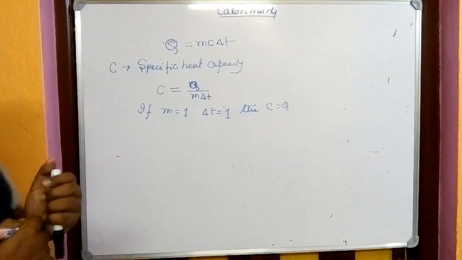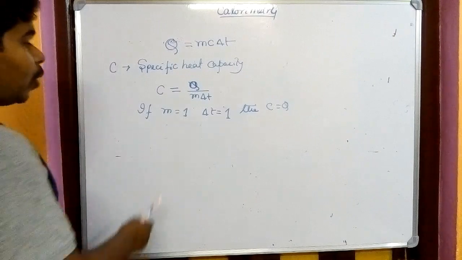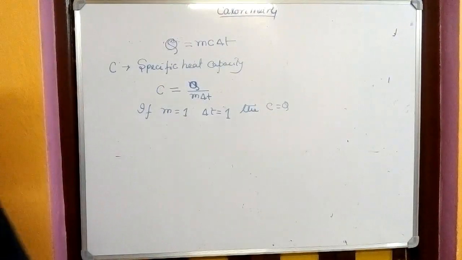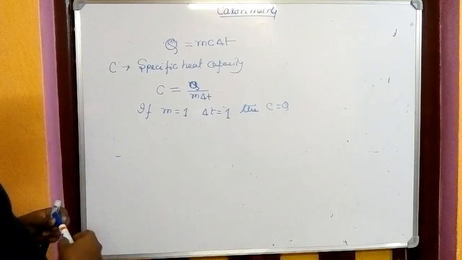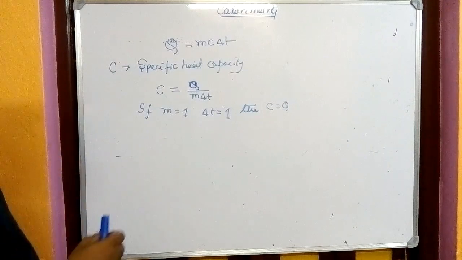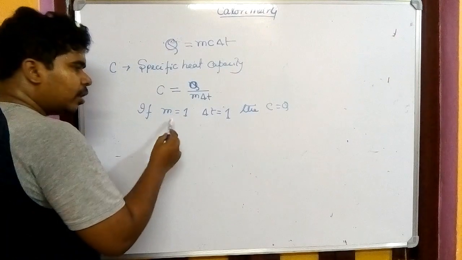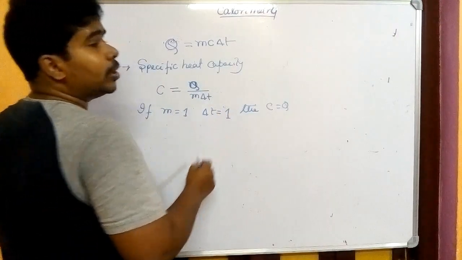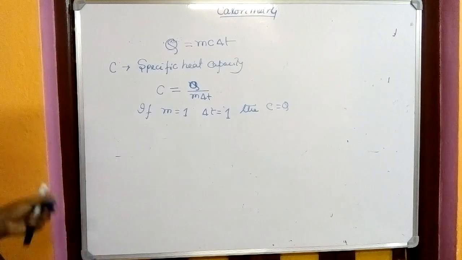The specific heat capacity is the heat energy absorbed by a body of unit mass, m equals 1, when it is kept at unit temperature difference. Okay, that is known as specific heat capacity.